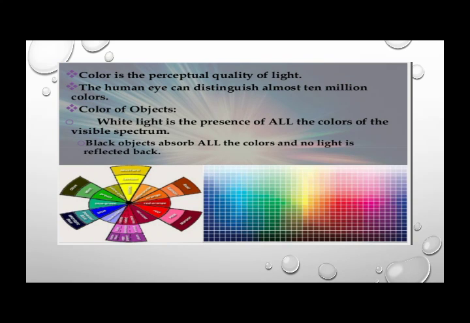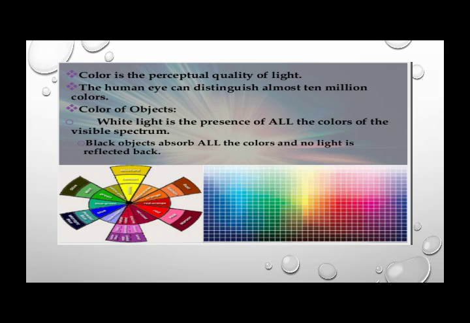Now color is the perceptual quality of light. The human eye can distinguish almost 10 million colors. Color of the object: white light is the presence of all the colors of the visible spectrum, while a black object absorbs all the colors and no light is reflected back. Here you can see the diagram in front of you, in which almost the maximum number of colors are mentioned.